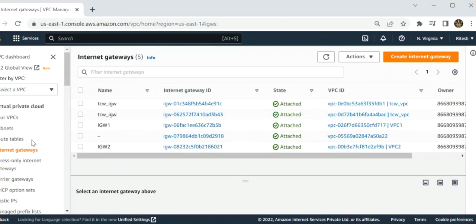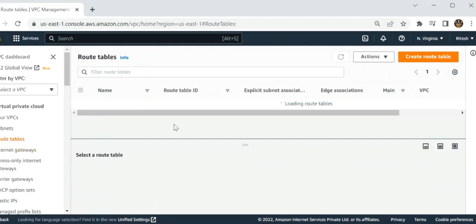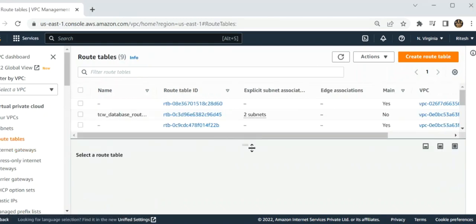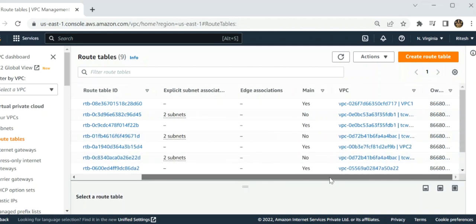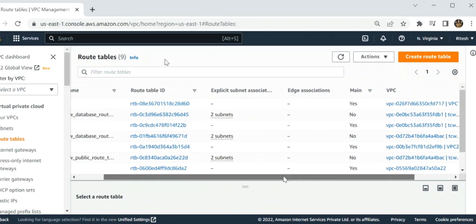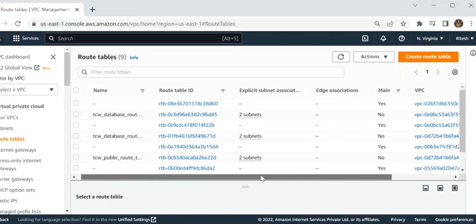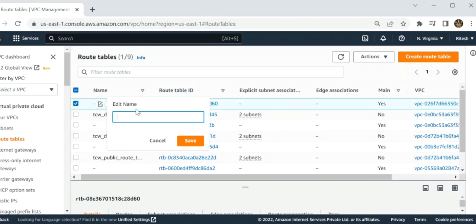Now I click on route tables, so that we can rename our route tables for the particular VPCs which I have created. In the route table list, this is my VPC1, so I rename it VPC1 RT.